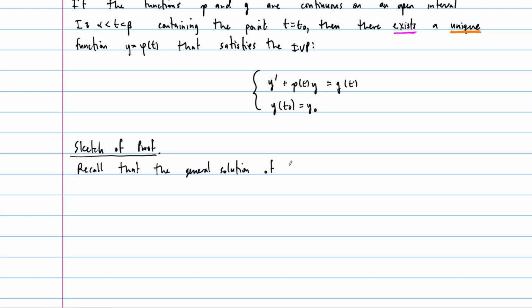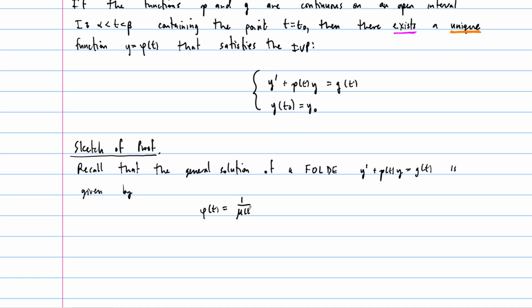of a first order linear differential equation of this form, y prime plus p of t y equals g of t, is given by an integral equation, right? It's given by this equation. We'll call this phi. Phi of t is equal to, remember how this worked?